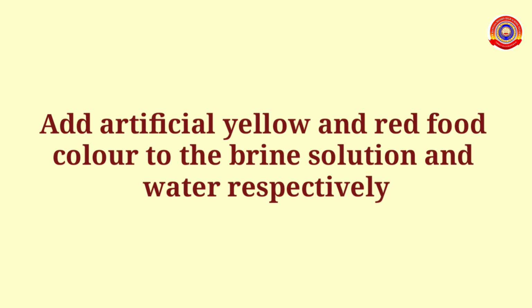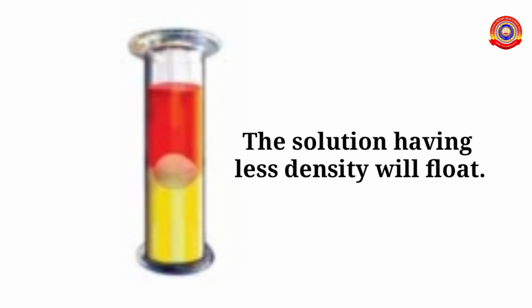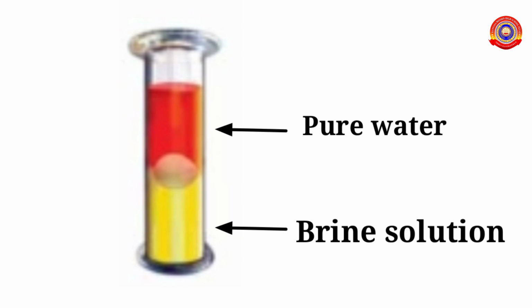Add artificial yellow and red food color to the brine solution and water respectively. Repeat this experiment. What's your observation? Yes, the solution having less density will float. That is, pure water is less dense than brine solution. So red color will be seen at the top and yellow will be seen at the bottom. The egg lies in between them.